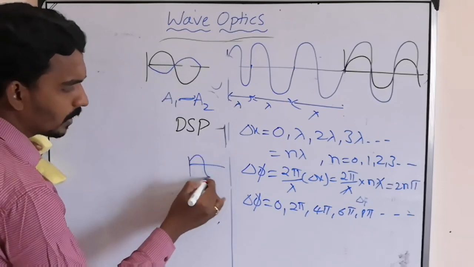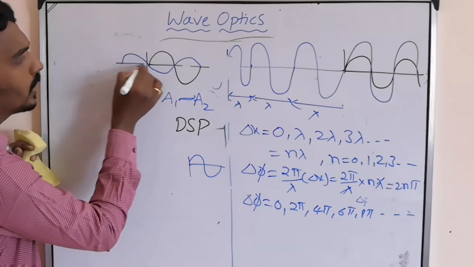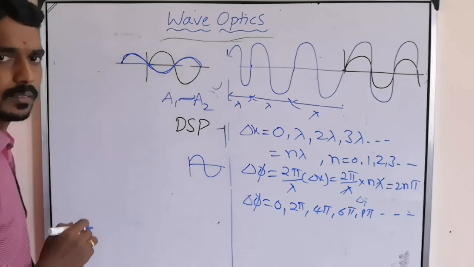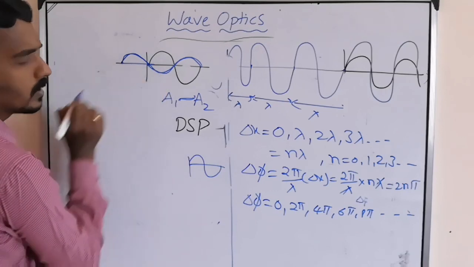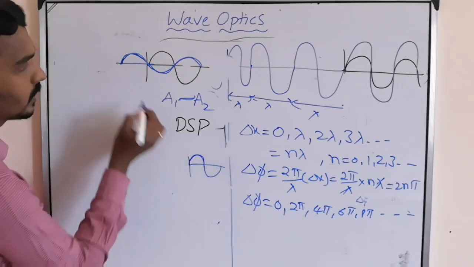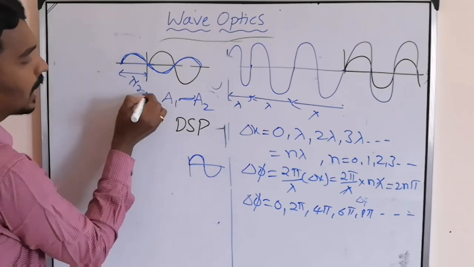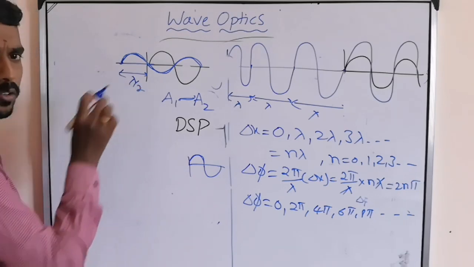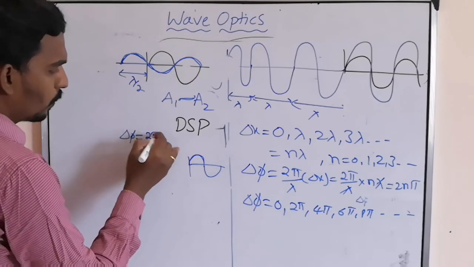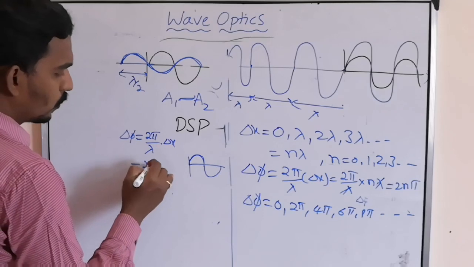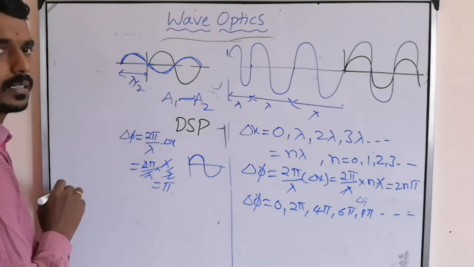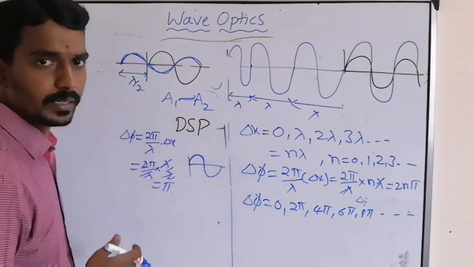But in this case, this wave will not start like this. What is the general form of a wave equation? Like this. So it should start from somewhere here actually. If it starts from here, then it can impose in this manner. So the starting point of the black one is this one, the blue one is this one. So this is how much? Half vibration. So what is the path difference? Lambda by 2. For lambda by 2 path difference, what is the corresponding phase difference? You find delta phi, 2 pi by lambda into delta x. So 2 pi by lambda into lambda by 2, which is pi. What is the phase difference? Pi. Of course, I told you already.